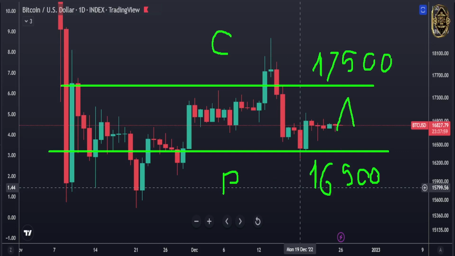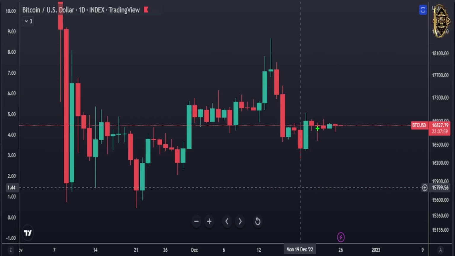That is where those people wait in Bitcoin. So their view is that Bitcoin is going to stay sideways here all the next week, or all that week. That is the view of the big whales, and that's what it's showing here. There is no big volume, guys, to move Bitcoin either up or down. I think the picture is very clear.